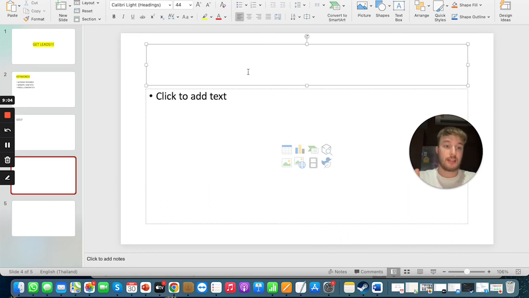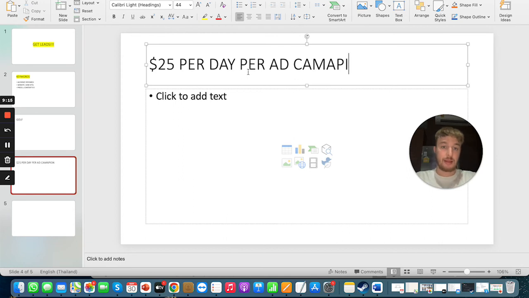Well, of course there is the price for the course or mentorship, but additionally to that, you need at least $25 per day per ad campaign. From there you can scale up and start having $100, even $1,000 days, right? So this is really important, and to be in a niche which is evergreen and very profitable.